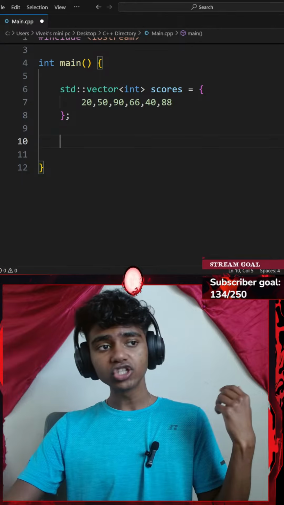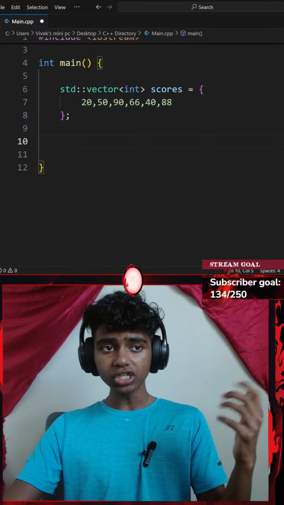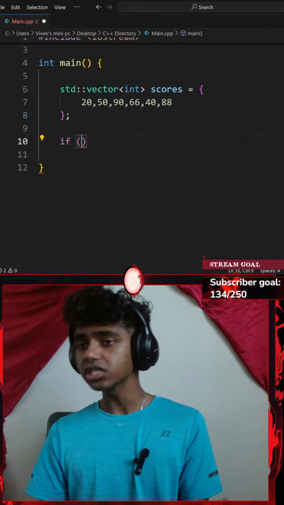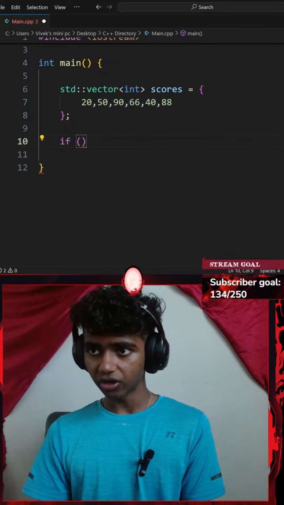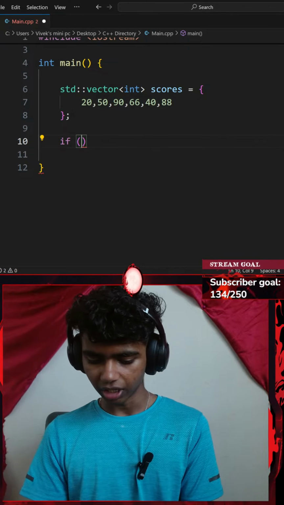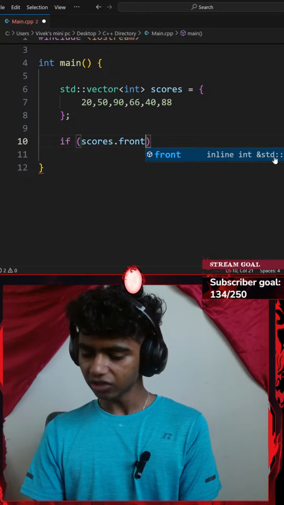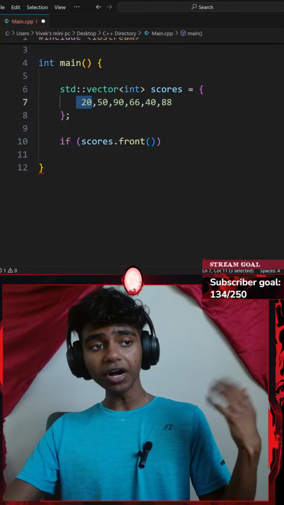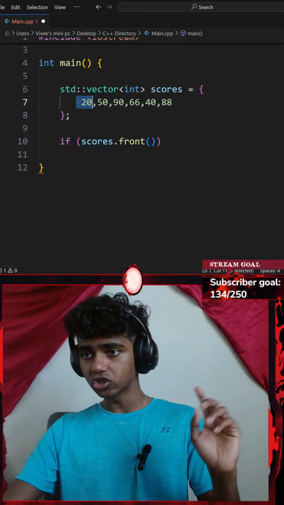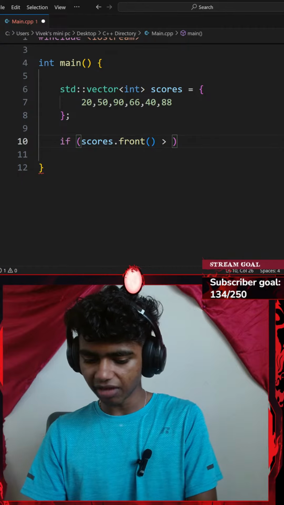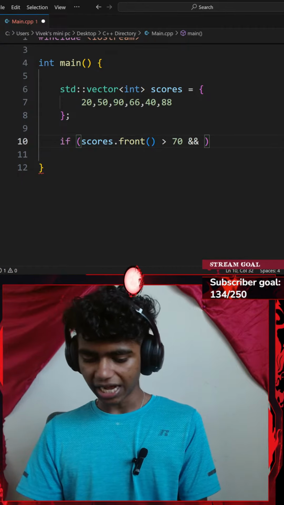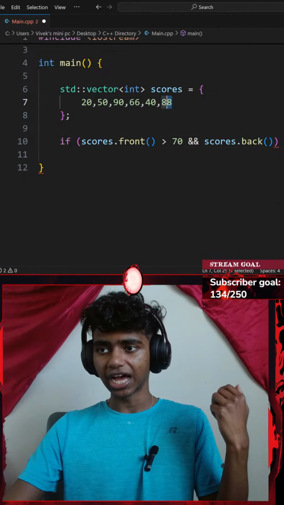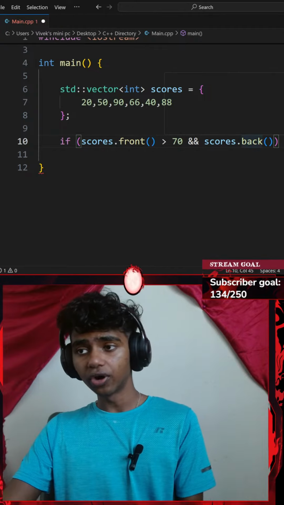What's the next instruction? If the first score is above 70 and the last score is odd, print strong but risky. So let's go with the if statement. If, a pair of parentheses. If my first score, so my scores vector dot front function, gets me the first element, which is 20, is greater than 70, and my last score, so scores dot back, which basically gives me the last score, which is 88, is odd.